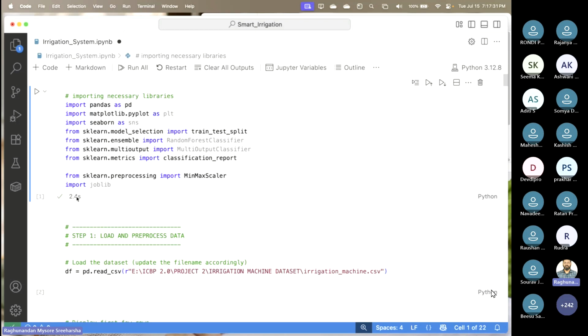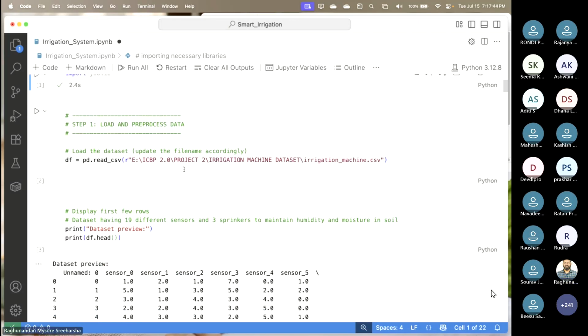For the first time, it will take a little time. Our kernel is also running. We have no issues. Can you see this green check mark? That means it's a success, right? It took 2.4 seconds.